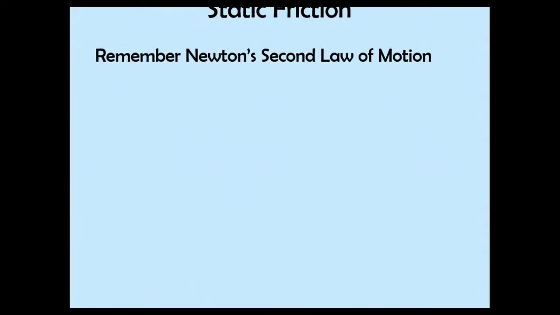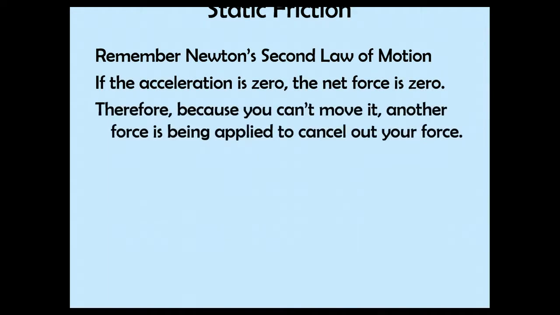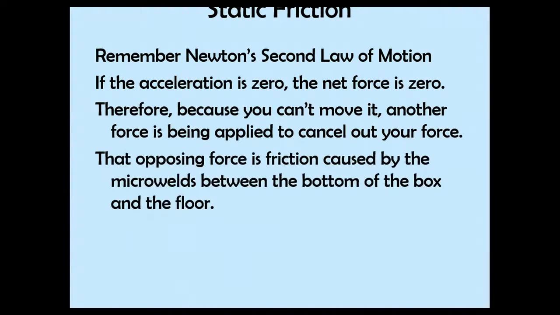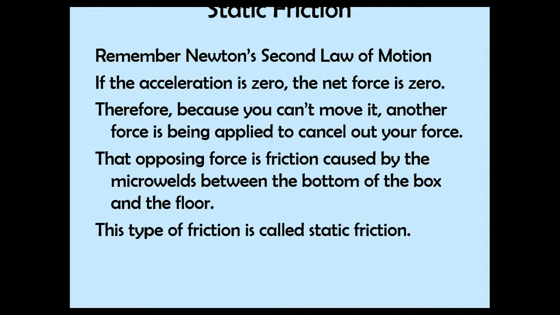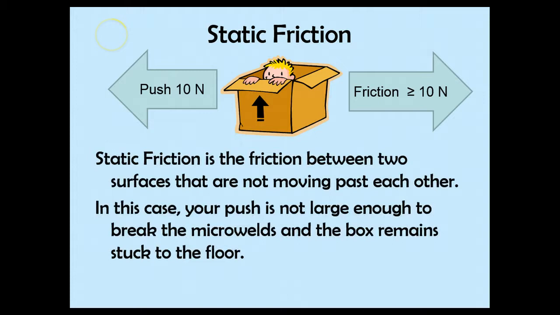And so remember Newton's second law of motion. If the acceleration is zero, the net force is zero. Therefore, because you can't move it, another force is being applied that cancels out your force. That opposing force is friction caused by the micro welds between the bottom of the box and the floor. And this type of friction is called static friction.